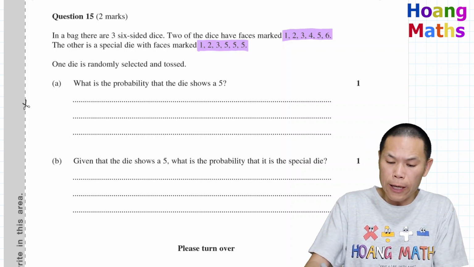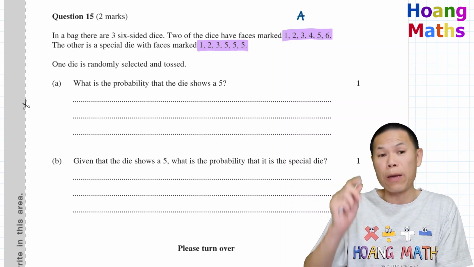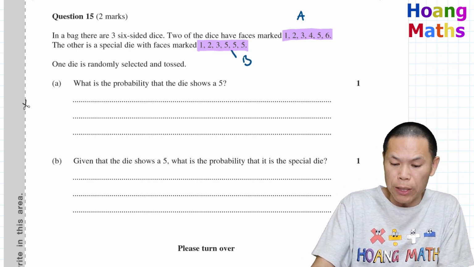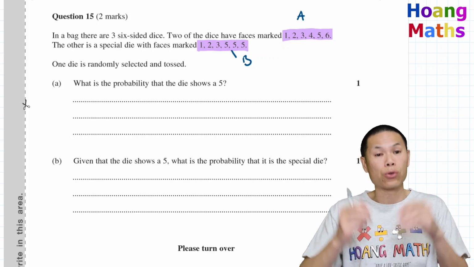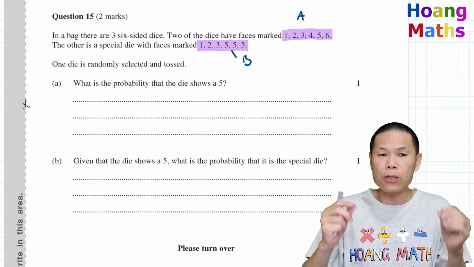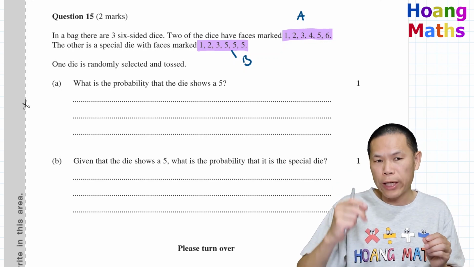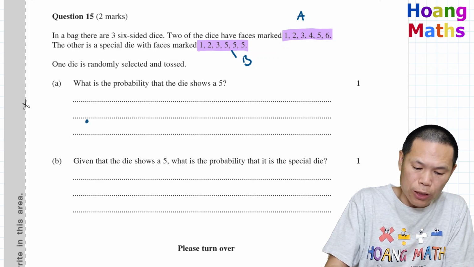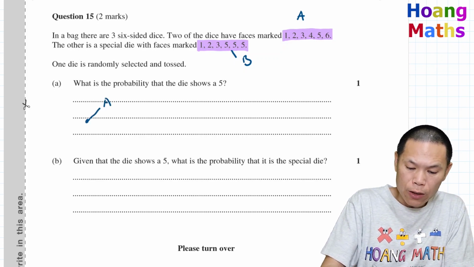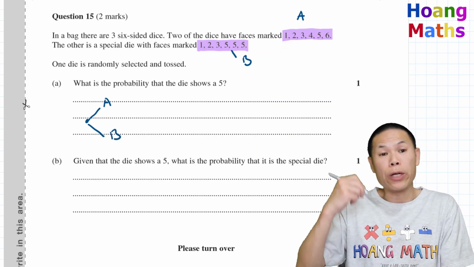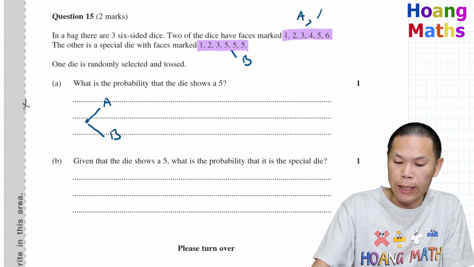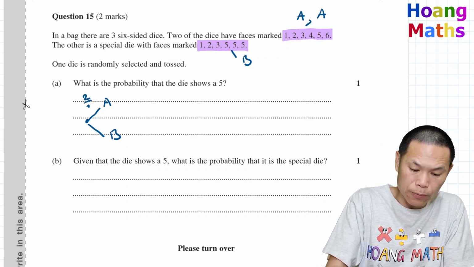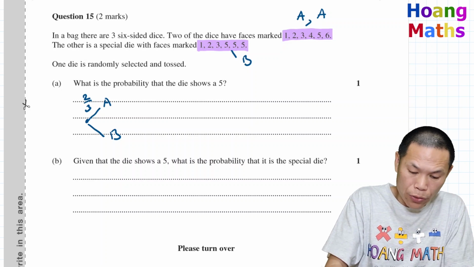So first of all, let's say this die is die I. So we have 2I, okay, because the 2 dice are the same. And this die here, the special die, is B. So what is the probability to show a 5? First of all, we need to select a die first. So we can either select a die I or die B. Let me just draw a tree diagram to explain. So we either have an I or a B. Now to get an I, because we have 2 dice I, that means 3 dice are together. So we have 2/3. And to get a B is 1/3.